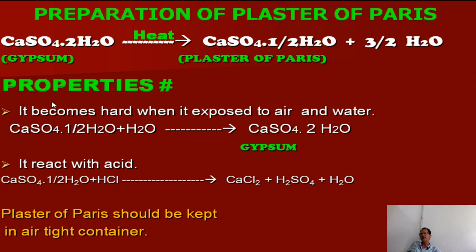What are the properties of plaster of Paris? It becomes hard when exposed to air. It is a white salt. When it is exposed to air, it becomes hard because air contains water molecules. When water molecules are added to plaster of Paris, it converts to gypsum again. Gypsum when heated converts to plaster of Paris, and when plaster of Paris is exposed to the atmosphere, it converts to gypsum due to absorption of water molecules. So it becomes hard gypsum again.